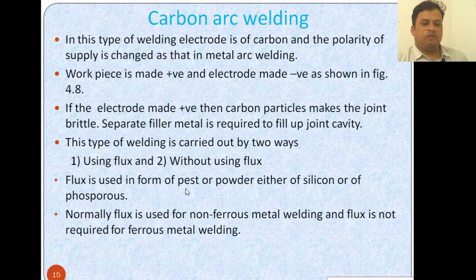Flux is used in the form of paste or powder, either of silicon or of phosphorus. Flux is nothing but some electric lines of force. We can say, not magnetic flux here, it is the electric lines of force. Normally flux is used for non-ferrous metal welding, and it is not required for ferrous metal welding.